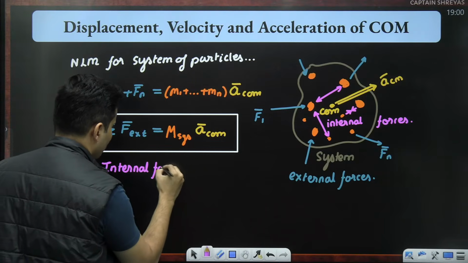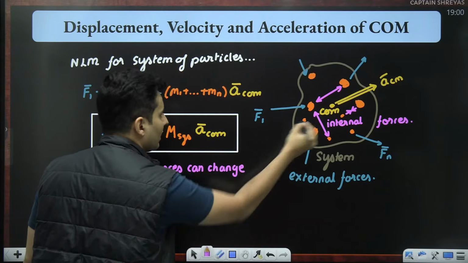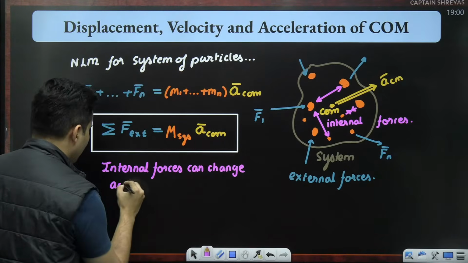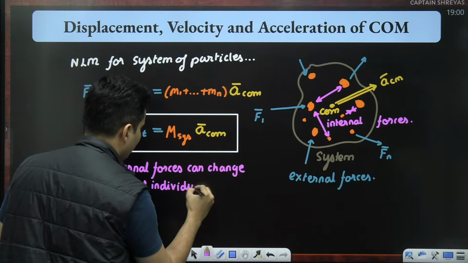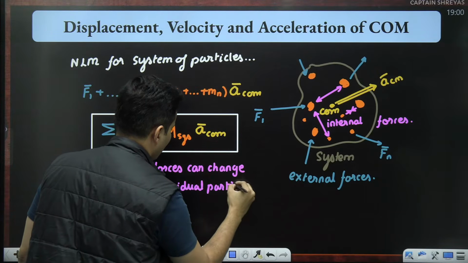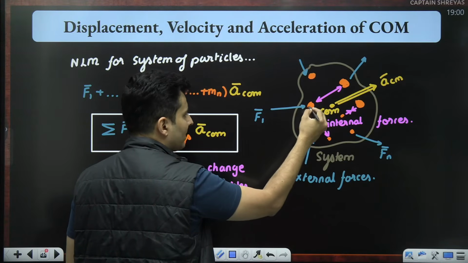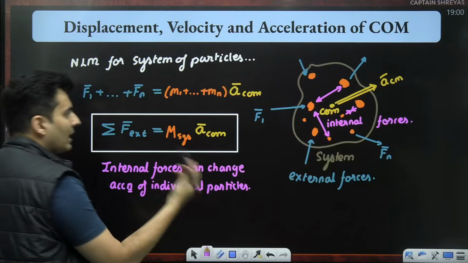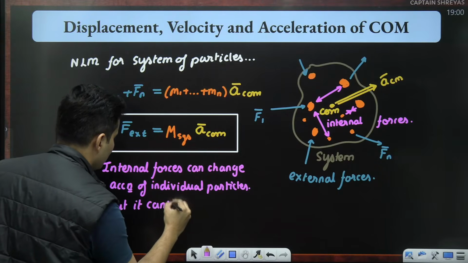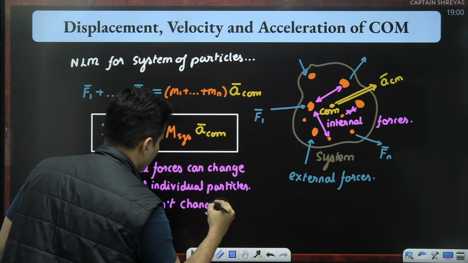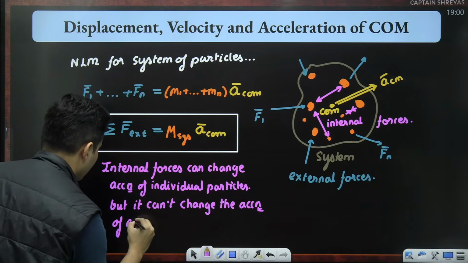Internal forces can change accelerations of individual particles. Makes sense, because if you take mass 1, mass 2, mass 3, for this particle, this force is also an external force. But as a whole, it cannot change anything. It can't change the acceleration of the center of mass.